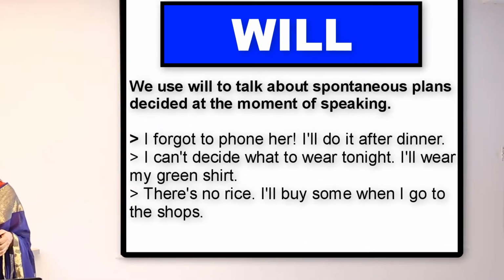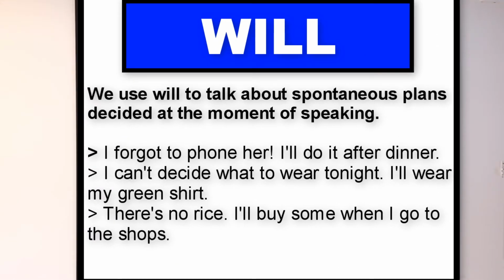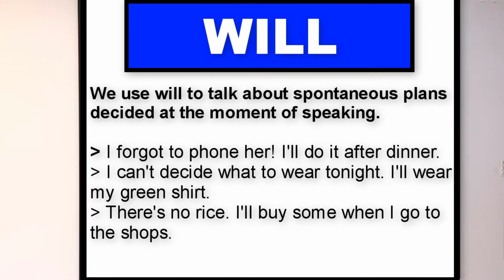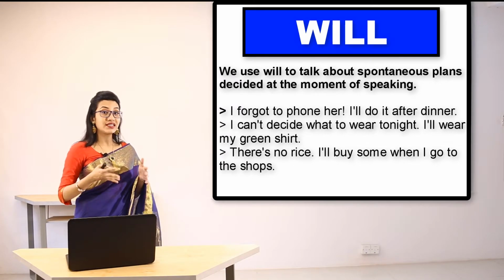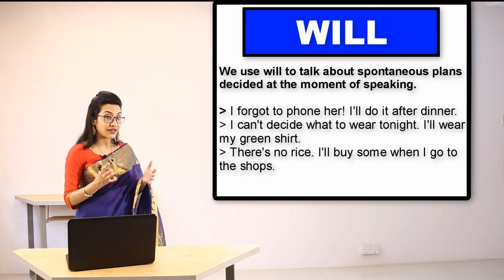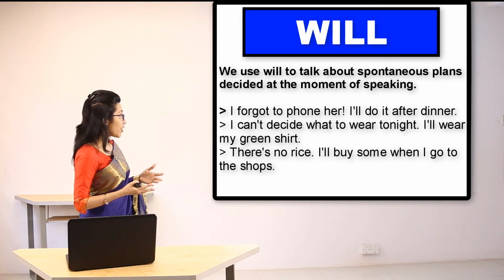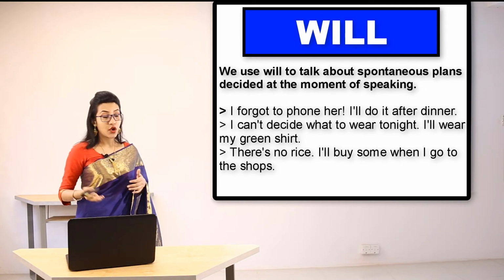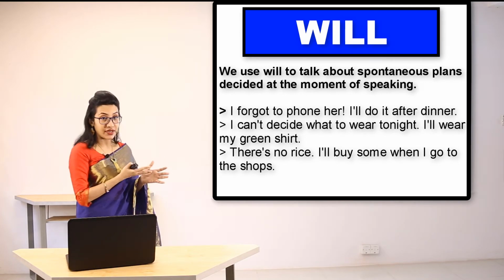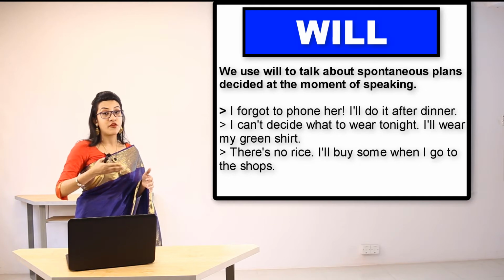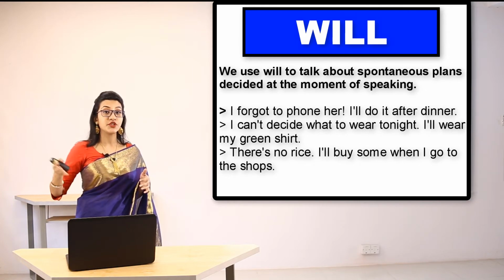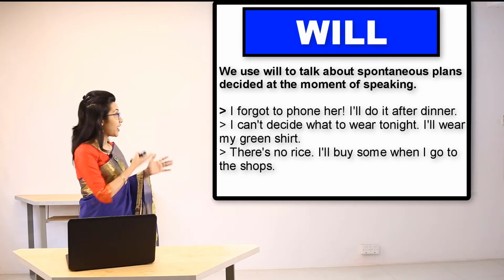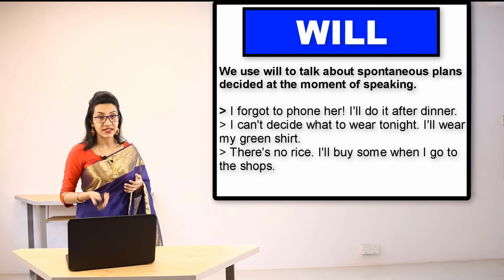The second example is, I can't decide what to wear tonight. I'll wear my green shirt. So this is something that comes spontaneously. And thirdly, there's no rice. I'll buy some when I go to the shops. So all these actions are happening at the moment of speaking as a spontaneous plan. For this reason, we have used will in these cases.